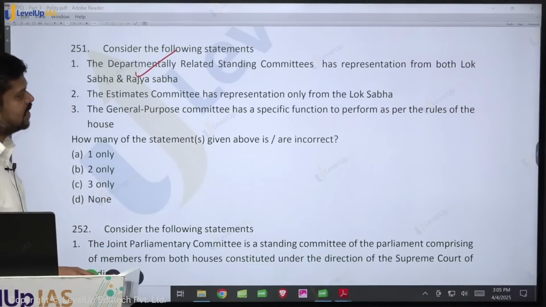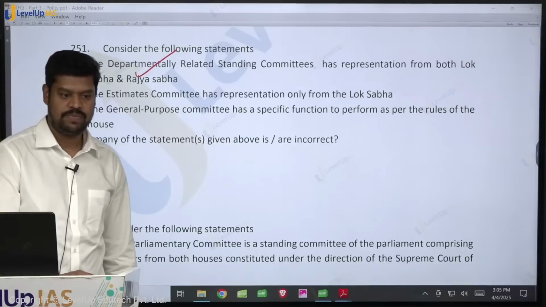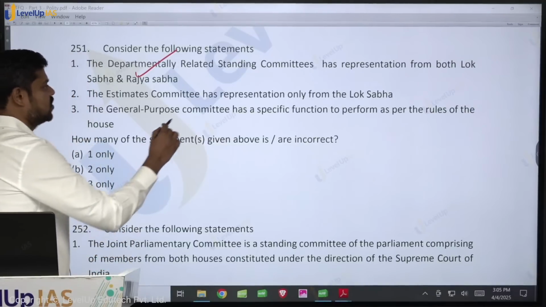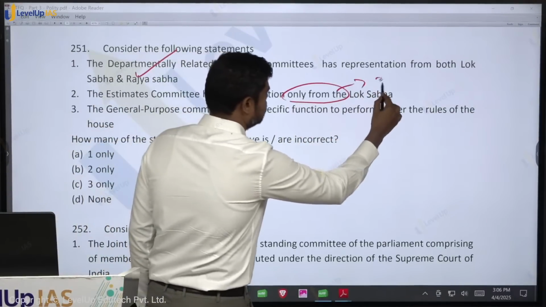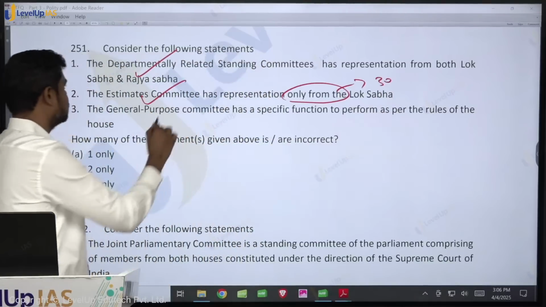The estimates committee has representation only from the Lok Sabha. Is it true? Yes. They have a representation only from the Lok Sabha. How many members from Lok Sabha? So they have got 30 members. So this is true. So in this case only is right.